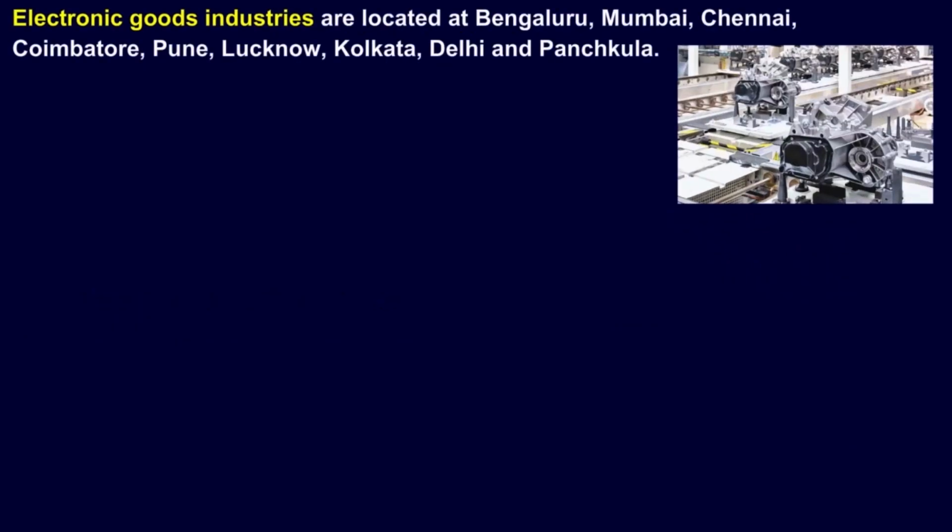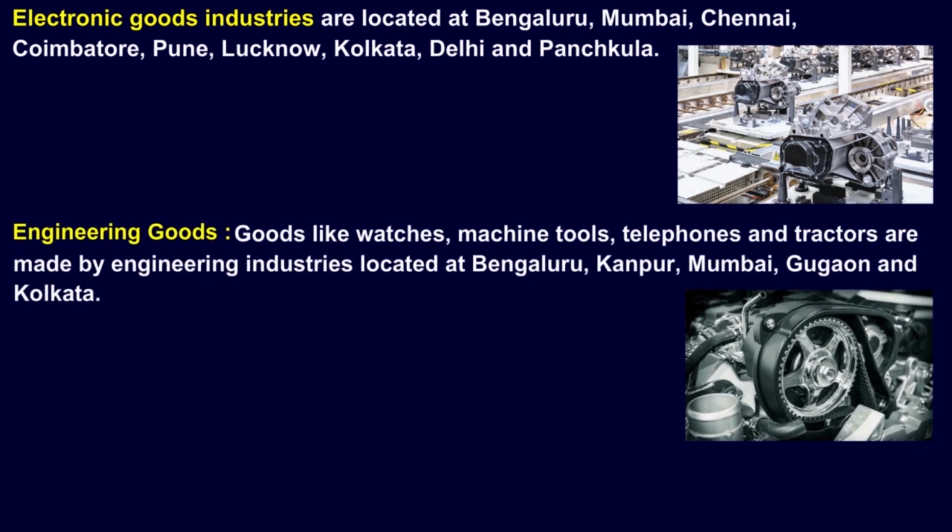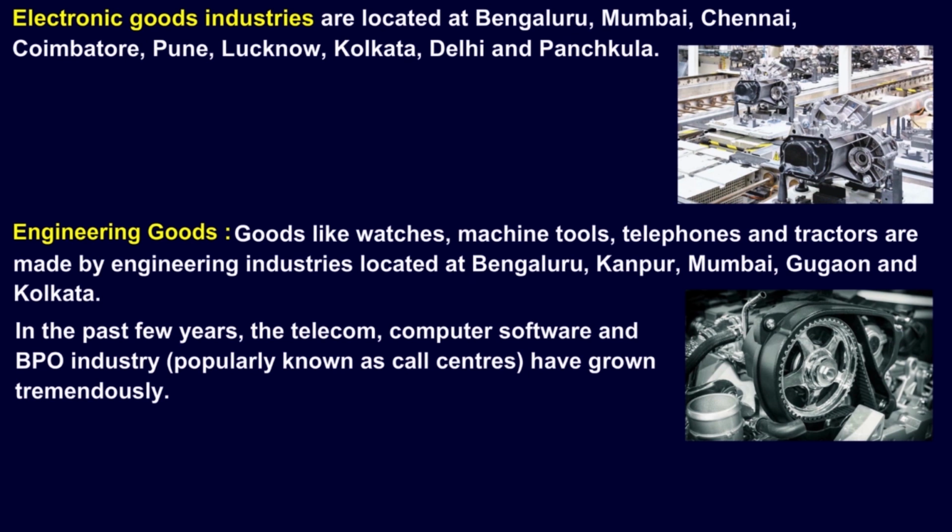Electronic goods industries are located at Bangalore, Mumbai, Chennai, Coimbatore, Pune, Lucknow, Kolkata, Delhi, and Panchkula. Engineering goods. Goods like watches, machine tools, telephones, and tractors are made by engineering industries located at Bangalore, Kanpur, Mumbai, Gurgaon, and Kolkata.